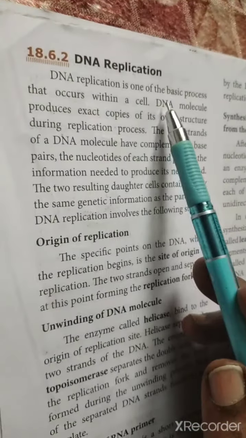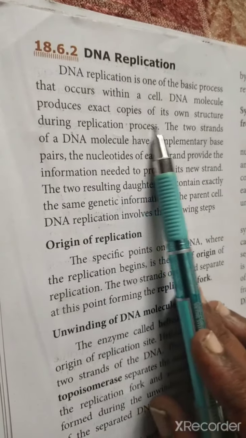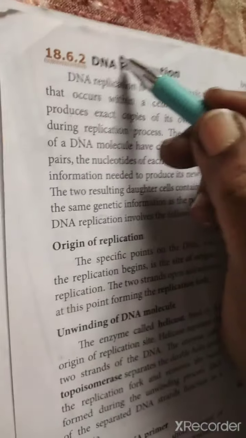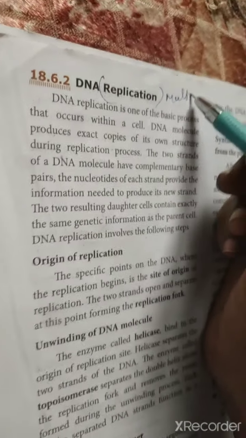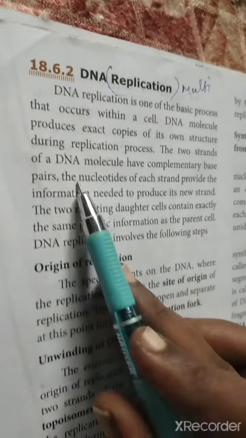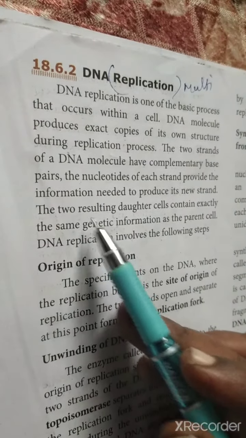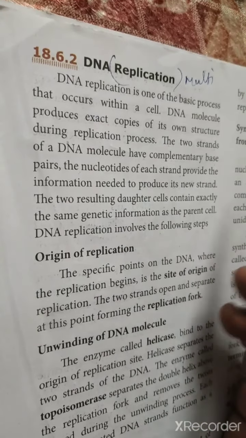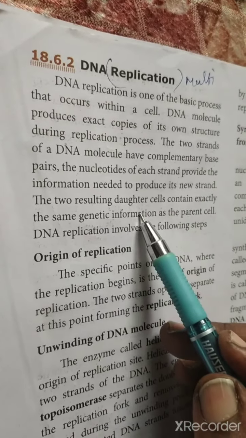Next, DNA replication. DNA replication is one of the basic processes that occur within a cell. It makes an exact copy of the DNA molecule. Replication means multiplication, so we are getting an exact copy, like a photocopy. The new DNA molecule has complementary base pairs. What we already discussed, the structure, the Watson-Crick model, everything we get in the new one. That is what results in the daughter cells also containing it.